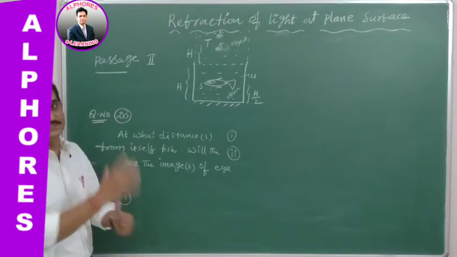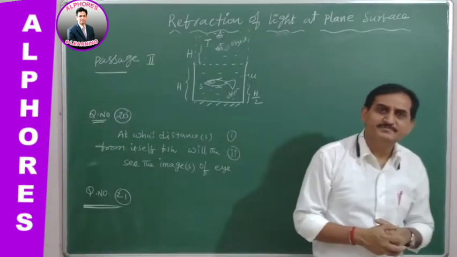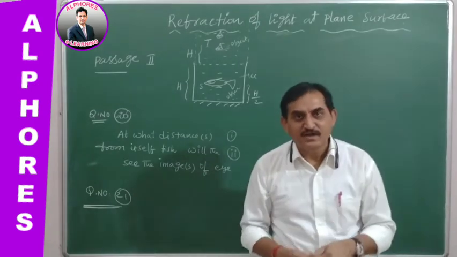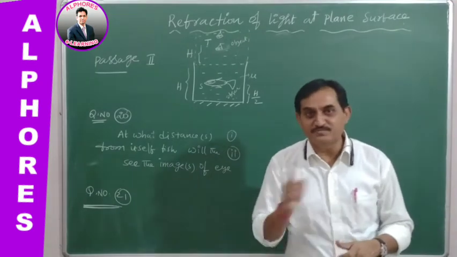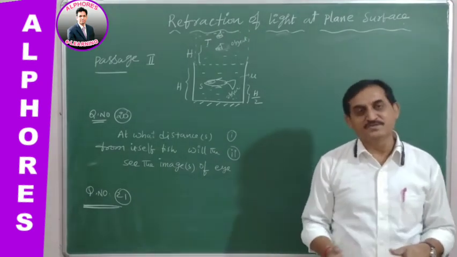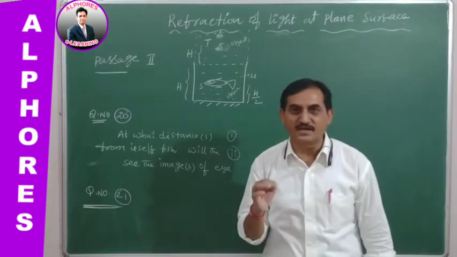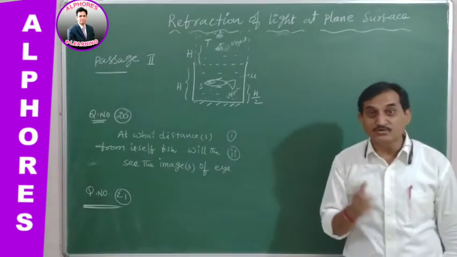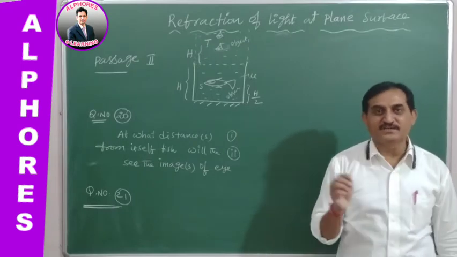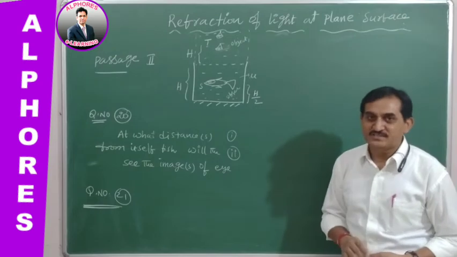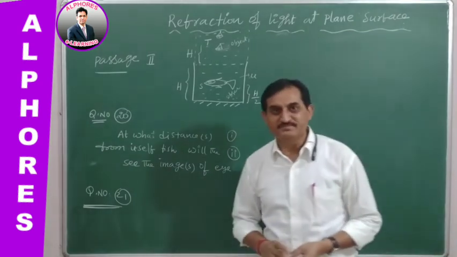So when we use apparent height, the object is brought into the observer medium. Apparent depth, again, the object is brought into the observer medium. A very logical point: whenever we use apparent height and apparent depth, in both cases we bring the object into the observer medium.